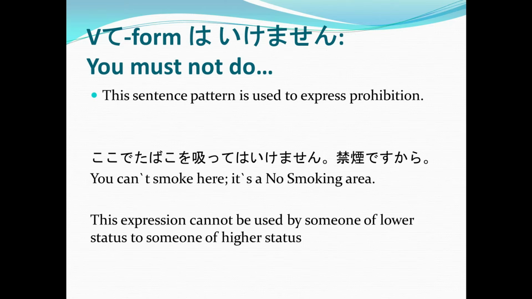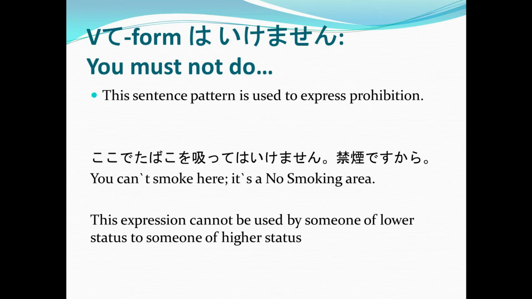Now, Cedric, can you give me an example using this sentence pattern? Abunai desu kara, kikai o tsukatte wa ikemasen. Alright. So he said, because it's dangerous, you must not use this machine.